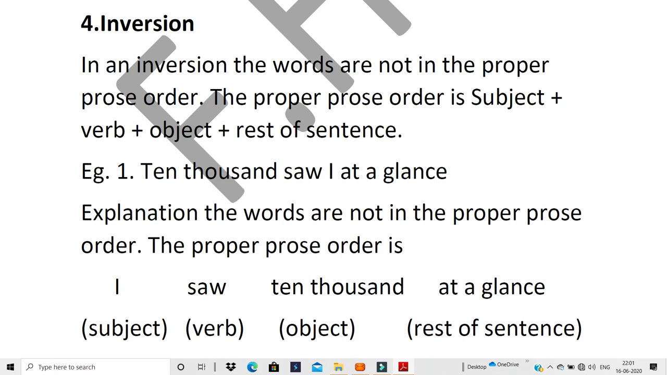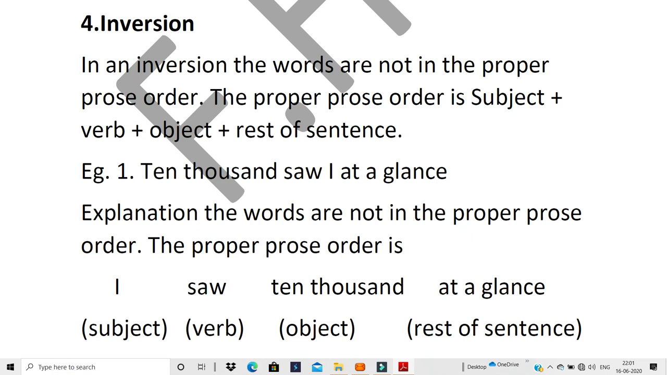So to identify how to make it in the proper prose order, first look out for the verb. Then see who is doing the action. That person or the thing doing the action will come first, then your verb, and then you will have the rest of it, the order of it. That's your object and rest of the sentence. Clear? Sometimes you don't have rest of the sentence.